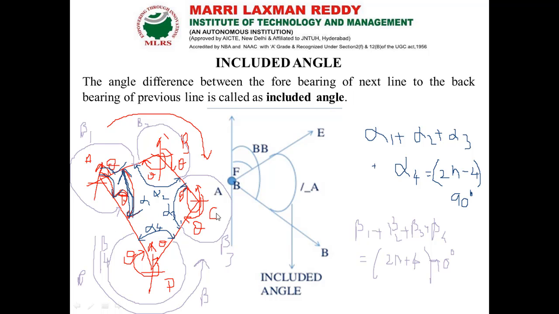Like here in this traverse there are 4 points A, B, C and D, so our n value becomes 4. So this is with respect to our included angle.